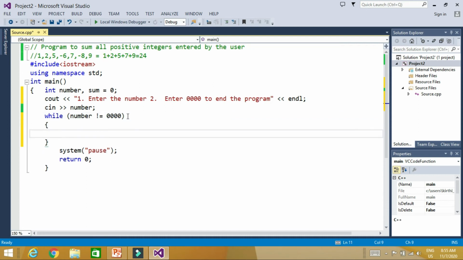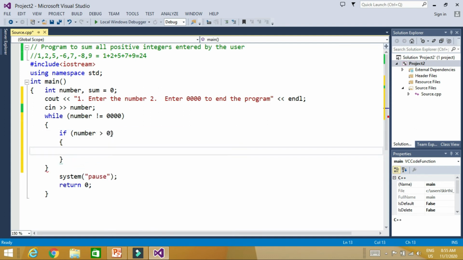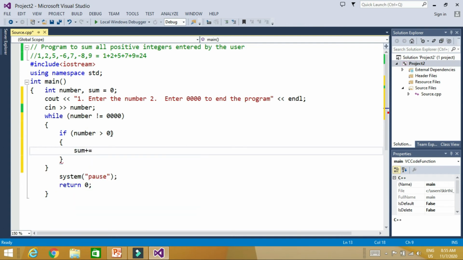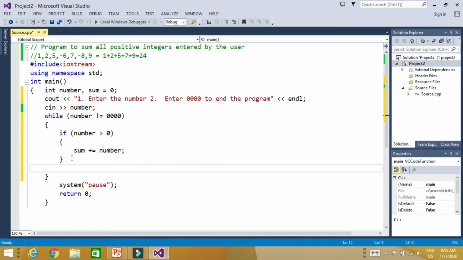What we are going to do, if number is greater than 0, then we are going to calculate the sum plus equal to number. Fine. If number is not greater than 0, then we are not going to calculate the sum.